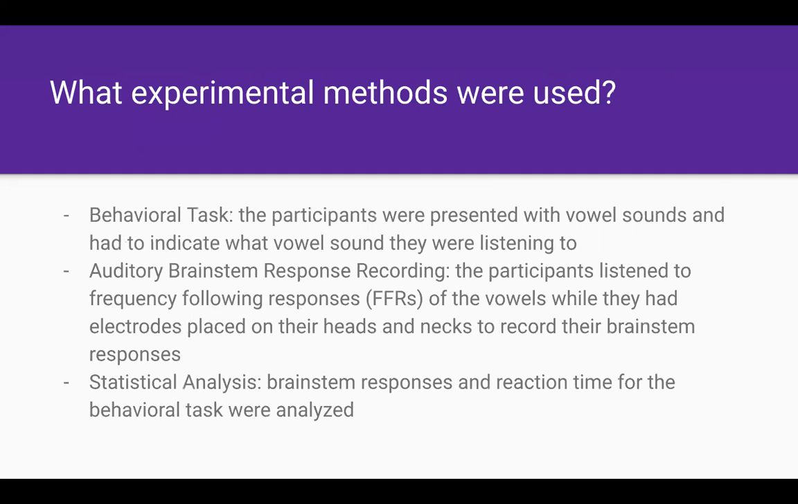What experimental methods were used? Behavioral task. The participants were presented with vowel sounds and had to indicate what vowel sound they were listening to. Auditory brainstem response recording. The participants listened to frequency following responses of the vowels while they had electrodes placed on their heads and necks to record their brainstem responses, and statistical analysis. The brainstem responses and reaction time for the behavioral task were analyzed.